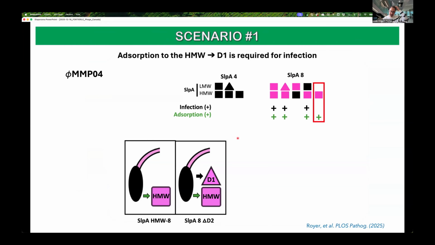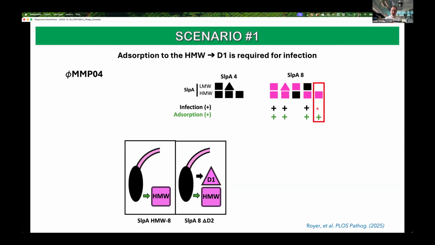The first scenario is where adsorption is done through the high molecular weight fragment, but a portion of the low molecular weight fragment, in particular the D1 domain, is required for infection. This is the case, for example, with phage MMP4, which binds the wild type SLPA type 4 and SLPA type 8. It also binds the D2 deleted version.